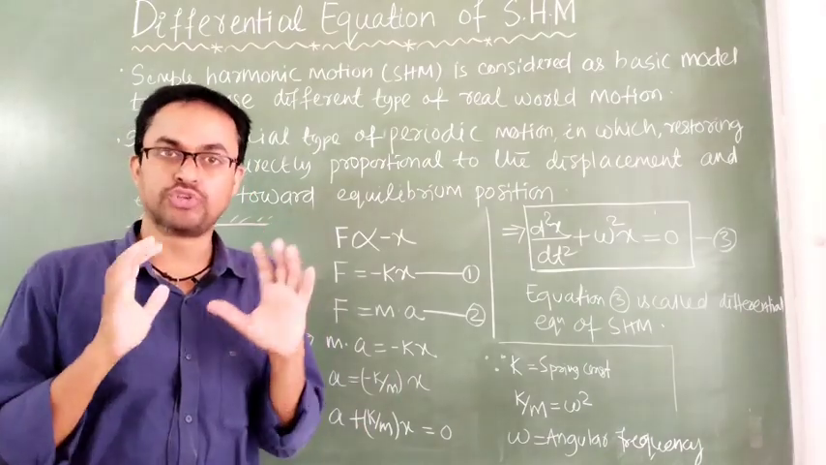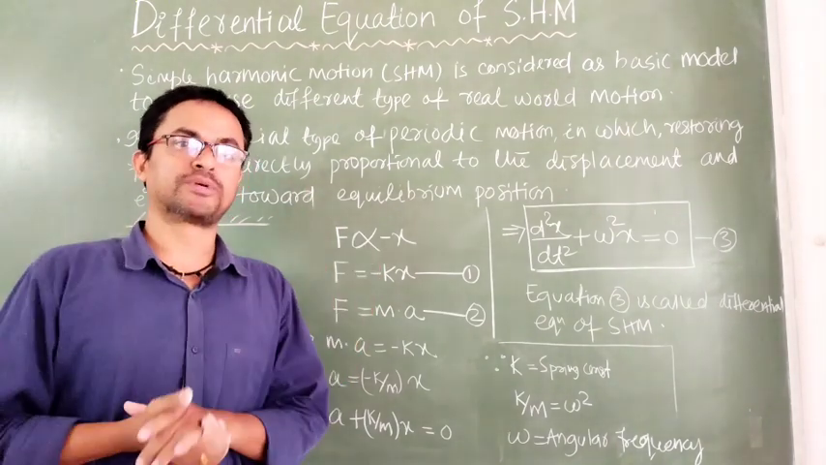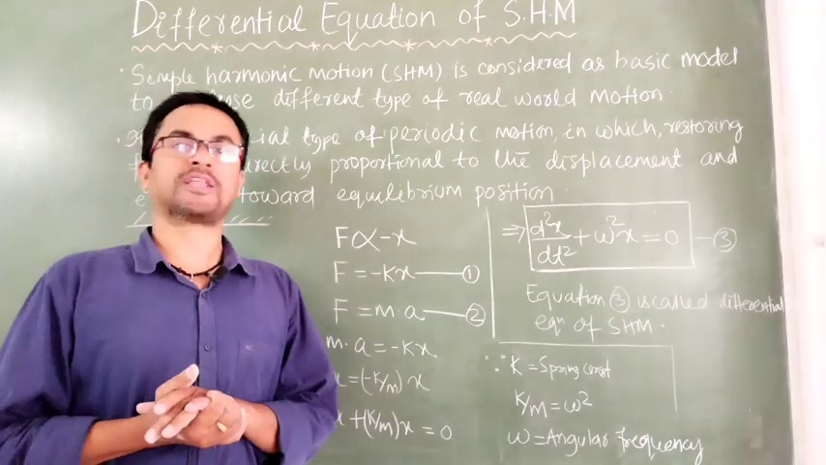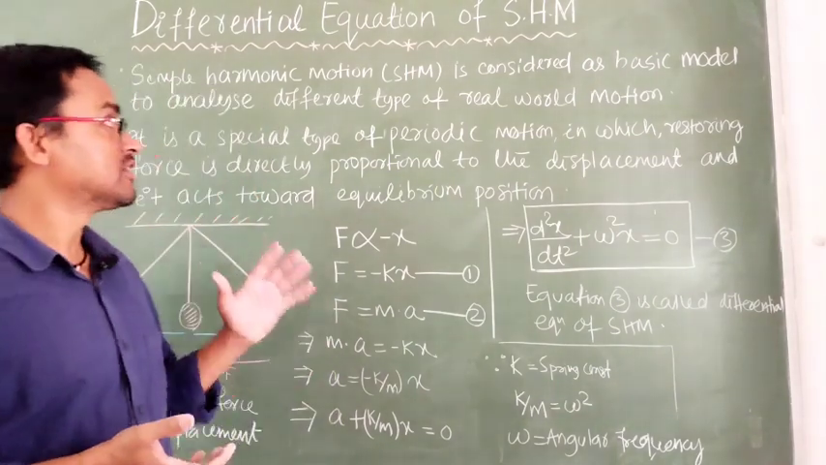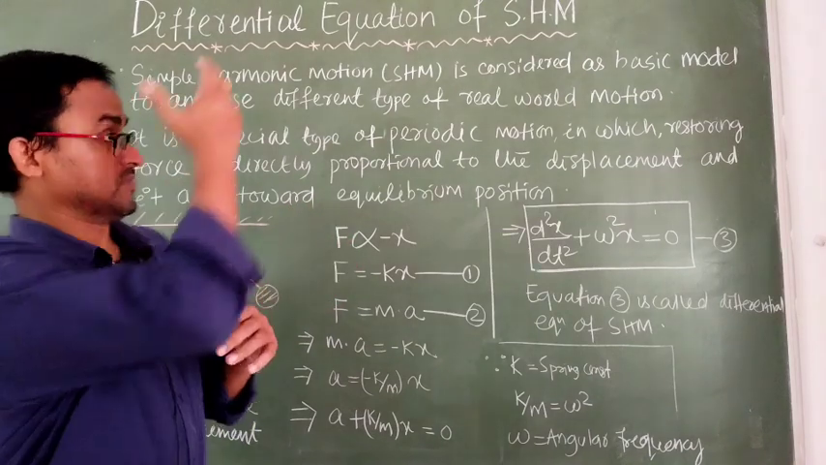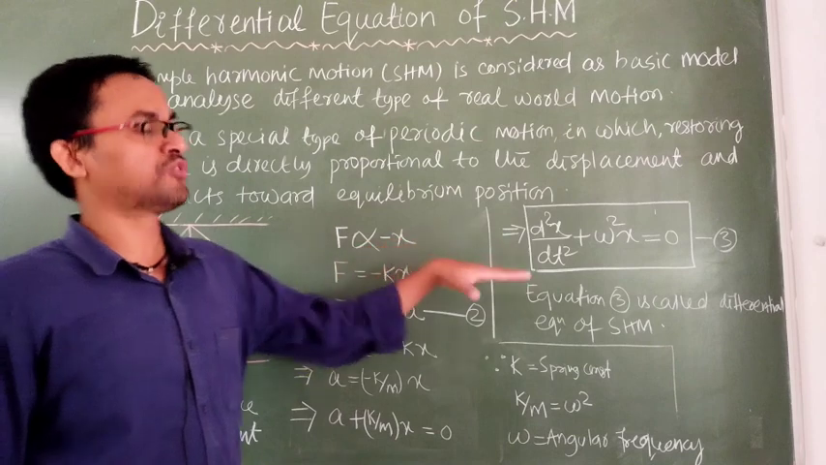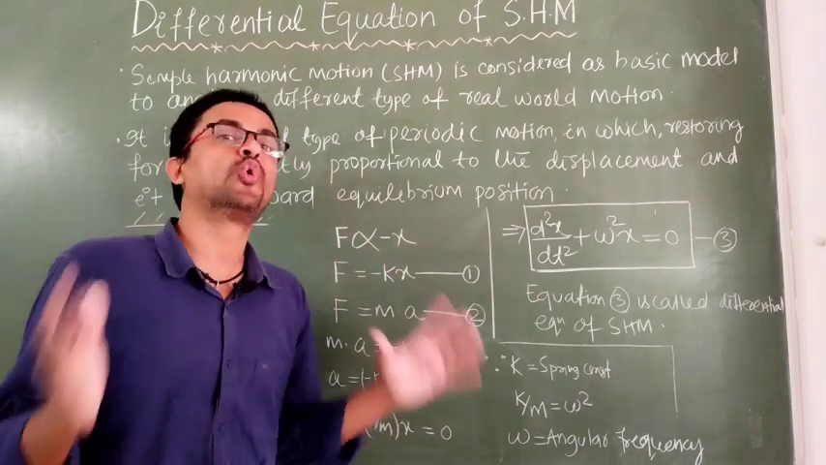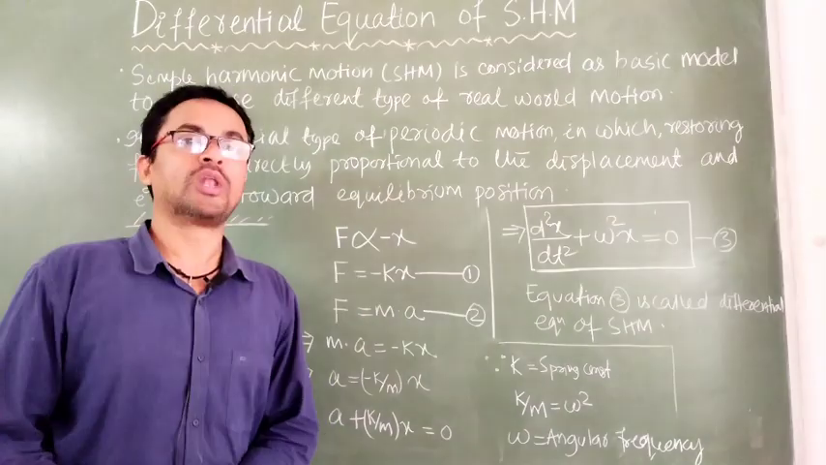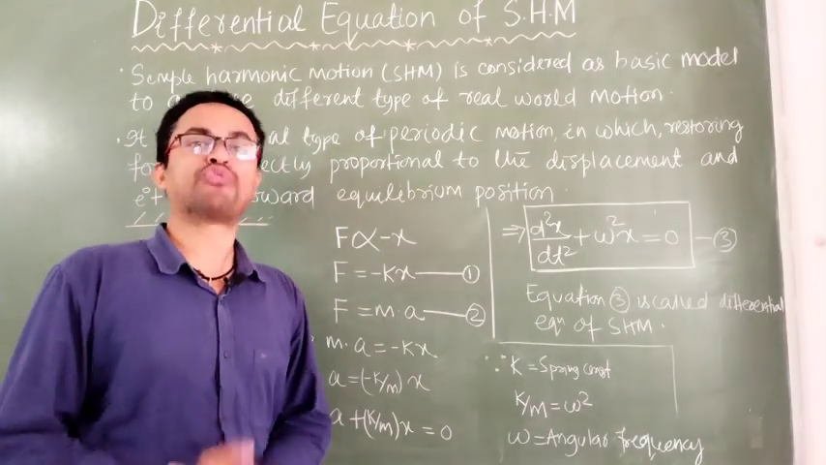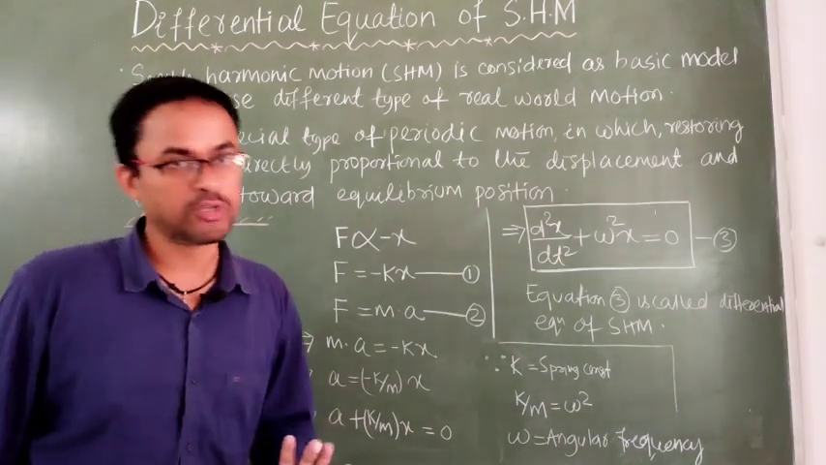The theories and experiments, we always try to represent in mathematical terms. Therefore, mathematics is called the language of physics. So in the differential equation of simple harmonic motion, if you go through this differential equation, you can find the whole picture of this system, the whole picture of simple harmonic motion. So let's discuss how to find the differential equation of simple harmonic motion.